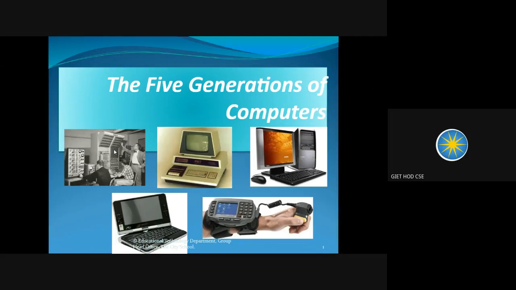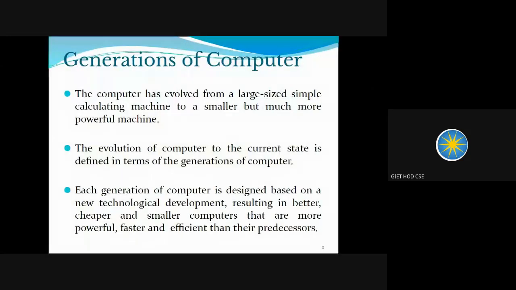Basically, we have 5 generations of computer. Just like we talk about which generation human beings belong to, similarly, computers have different generations. So till now, we have a total of 5 generations of computer. So let us do them one by one.